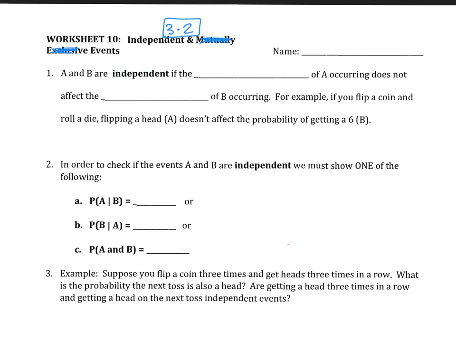When we use the term independent, let's say I'm an independent person, that means my decision does not depend on other people's decisions. I do make my own decision. So that's one way of saying that you're an independent person. Kind of the same idea here. A and B are independent events if the occurrence of A, I'm going to delete this, there's a little typo here, sorry. The occurrence of A does not affect the probability